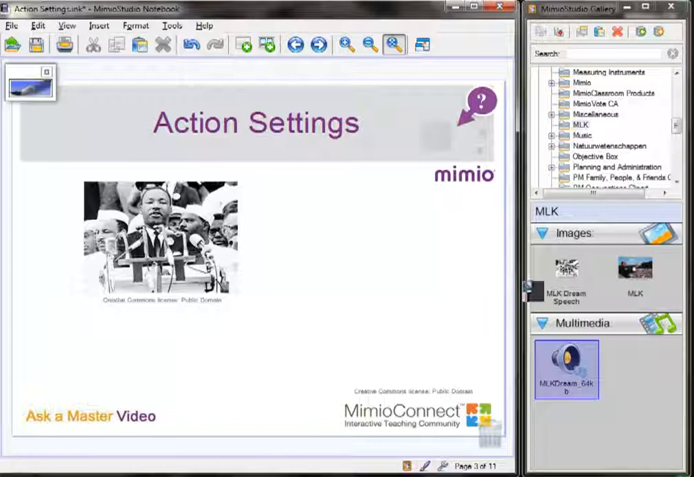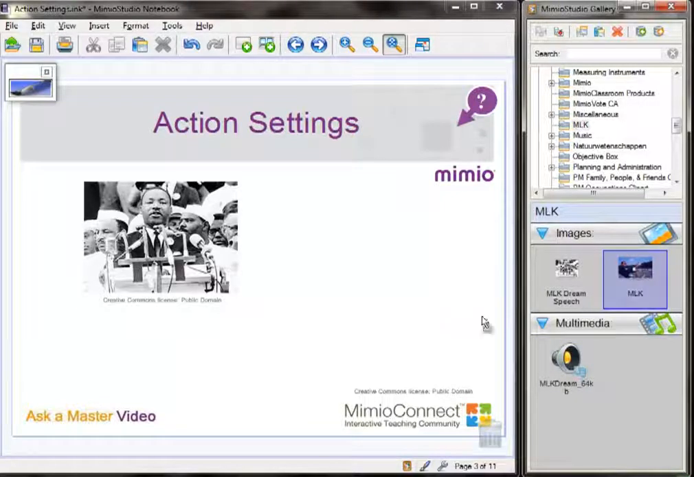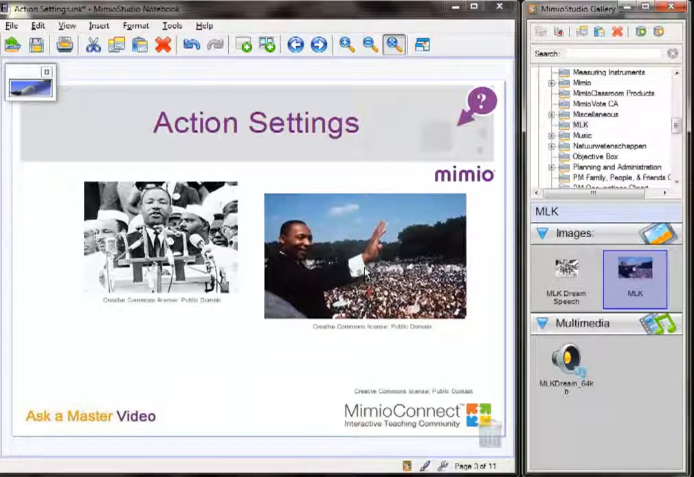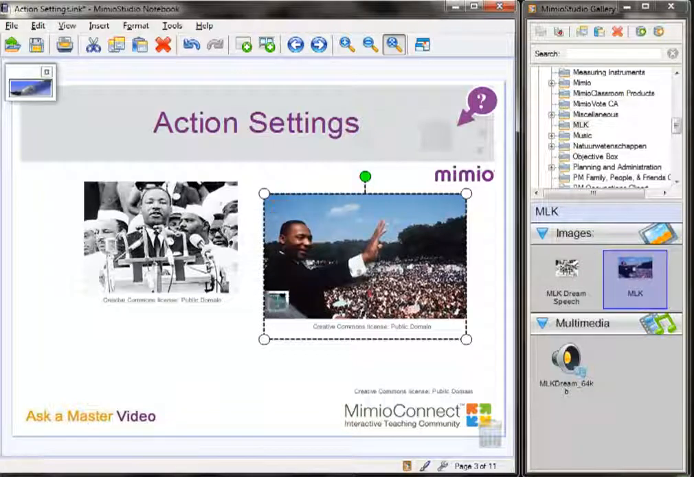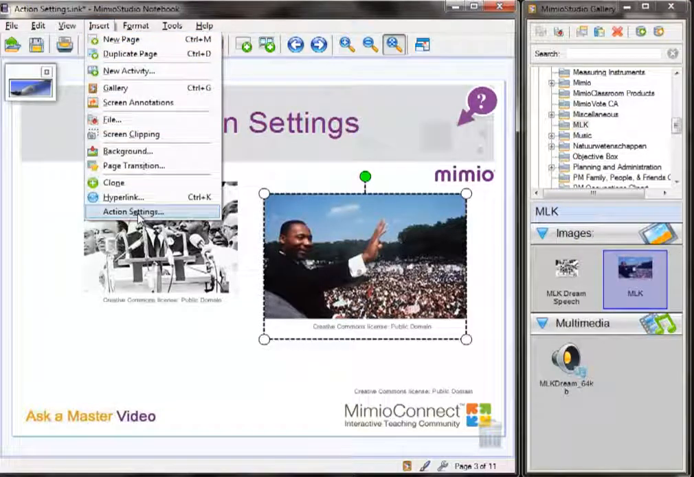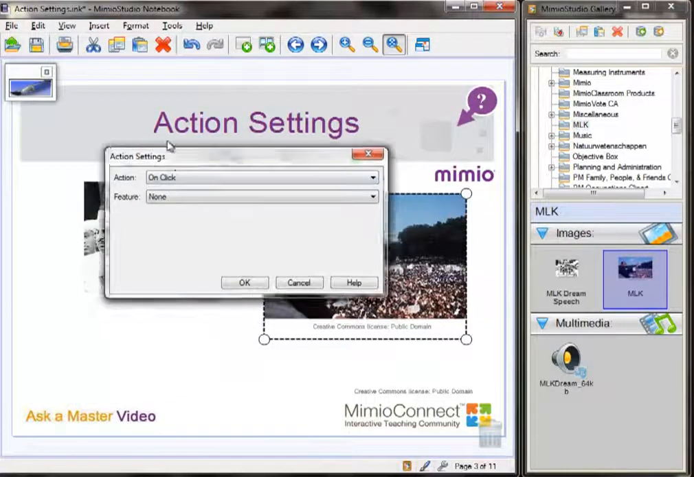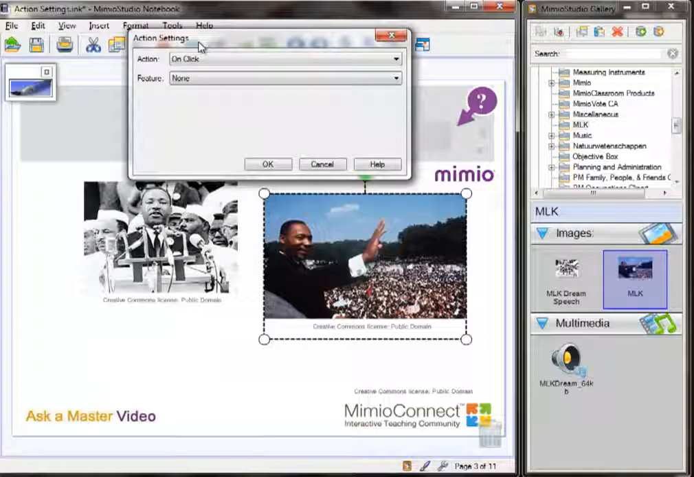The other option, and we'll try this with another image here. Let me bring this image in. Once you have your object or your image selected here, you can come up here to the menu bar on the top of your MimioStudio Notebook screen. Click on Insert, come down to Action Settings. Now if my sound file were in a different location, say on my computer as opposed to inside my gallery, I can easily add that sound as well.